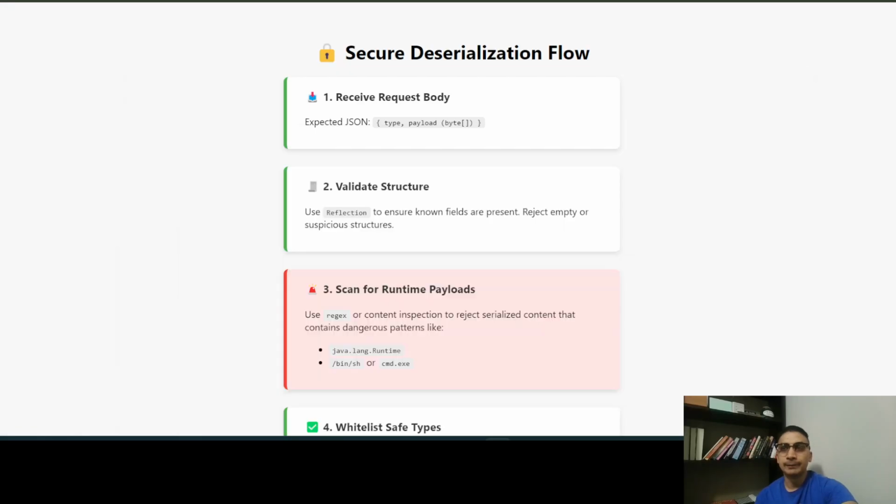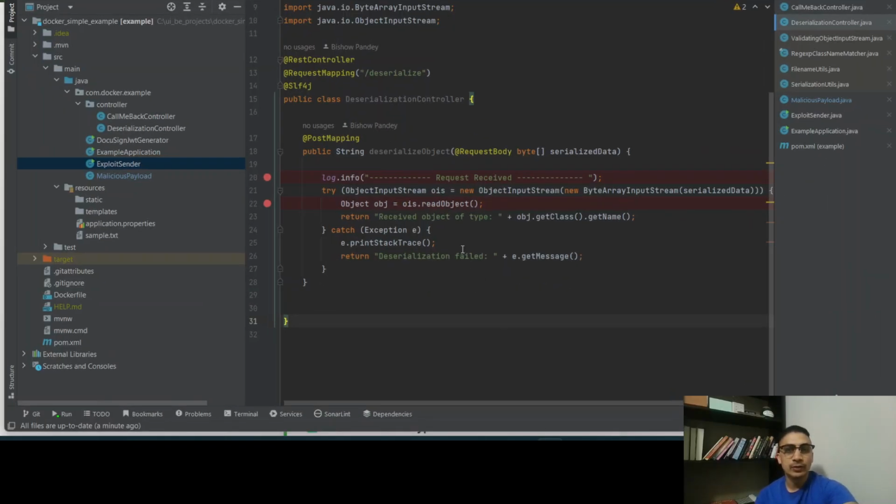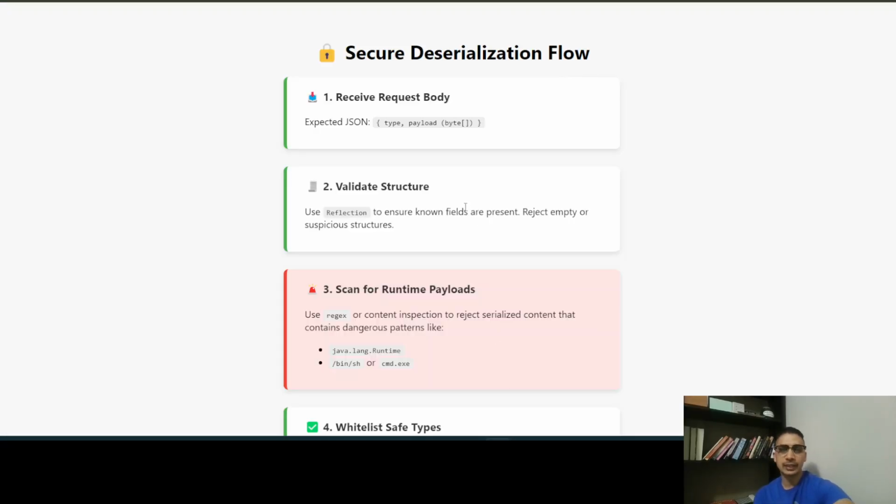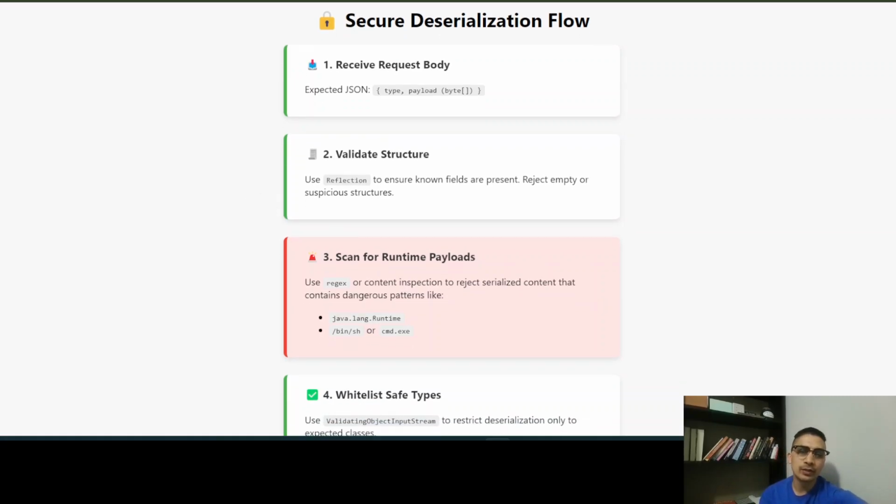You can also use a reflection API to make sure that it does not have something like a static block, because a static block is hard to detect when you are running a reflection API. But we could put a check in the reflection API saying if no method is defined, just reject it. And if the code is coming from a static block, just reject it.